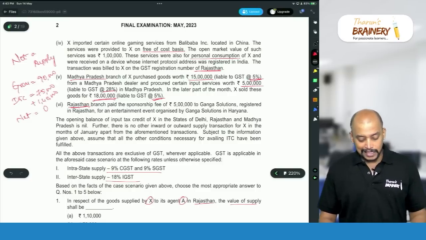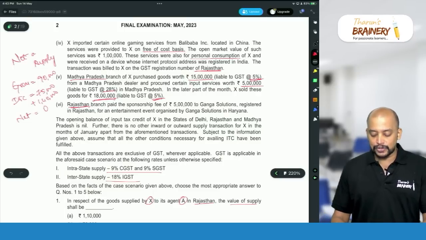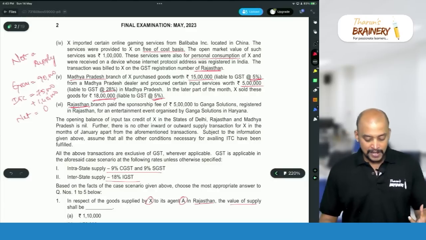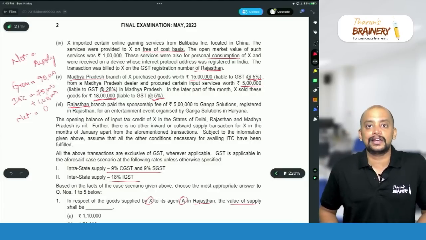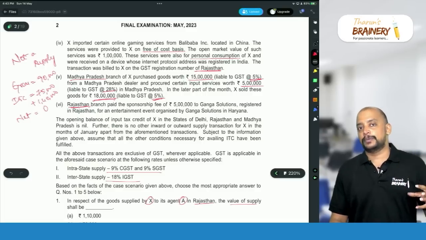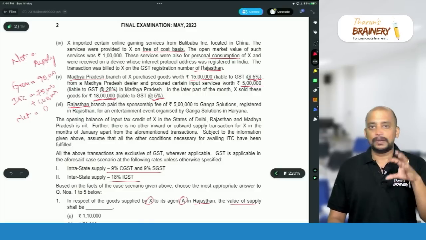Then the sixth transaction. Rajasthan branch paid a sponsorship fee of 5 lakh rupees to Ganga Solutions registered in Rajasthan for an entertainment event organized by Ganga Solutions in Haryana. So in case of sponsorship, what will be taken as the liability? So generally sponsorship will be taxable.